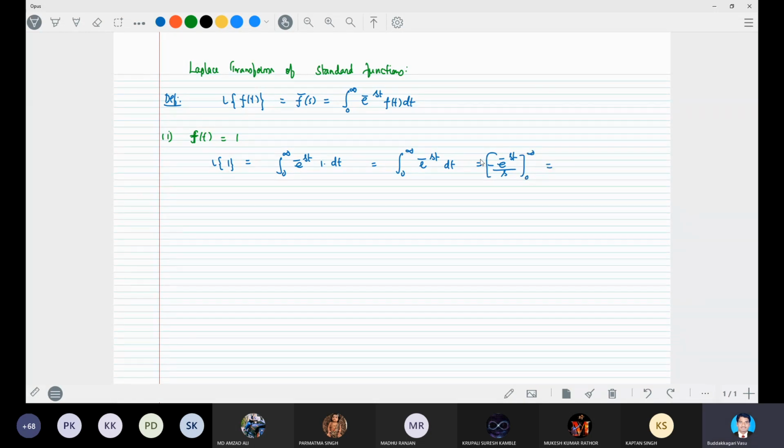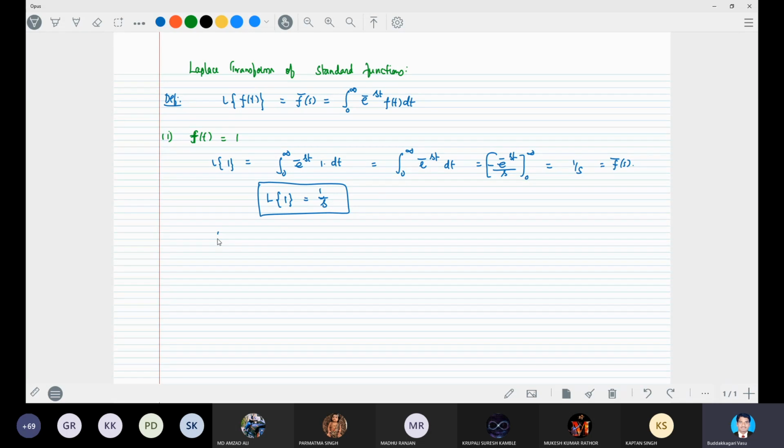The function is of exponential order, so the upper limit gives 0, and the lower limit, putting t equal to 0, gives minus of minus, that is plus 1 by s, which is f bar s, right? Hence the Laplace transform of 1 is equal to 1 by s.